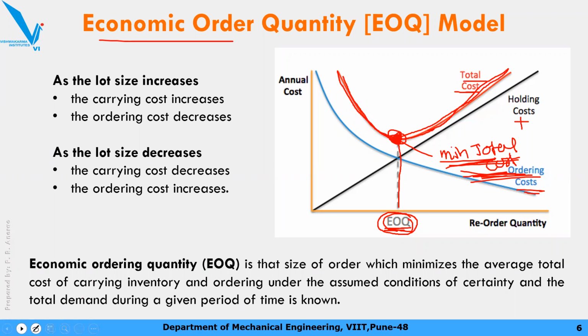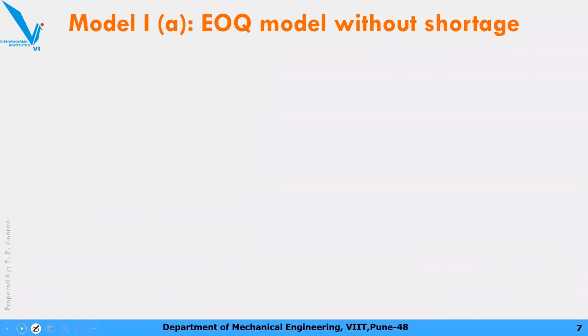We will go ahead to model number 1. This model number 1 is EOQ without shortage. Now whenever you learn inventory models, there are some assumptions, some basic things you first freeze, and then based on that you work with the numericals and the formulation. So in model number 1A we assume that the demand rate is known and uniform.